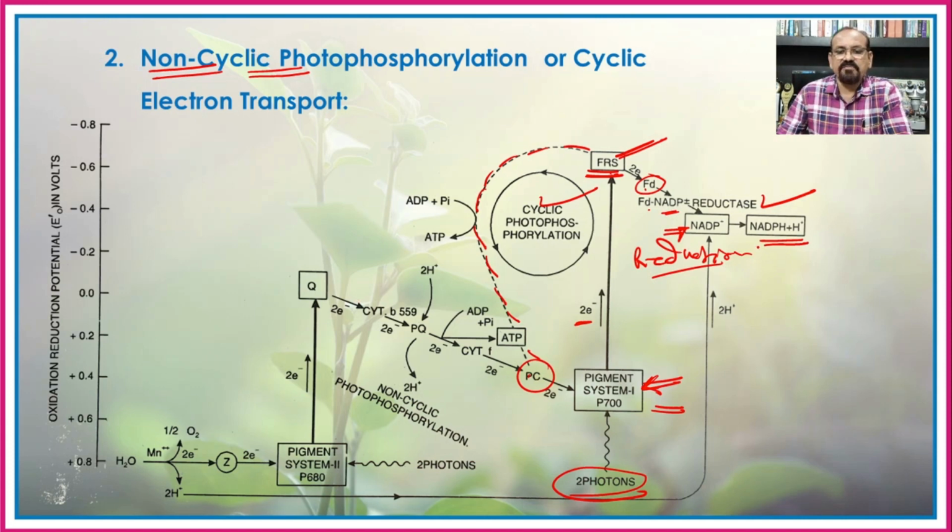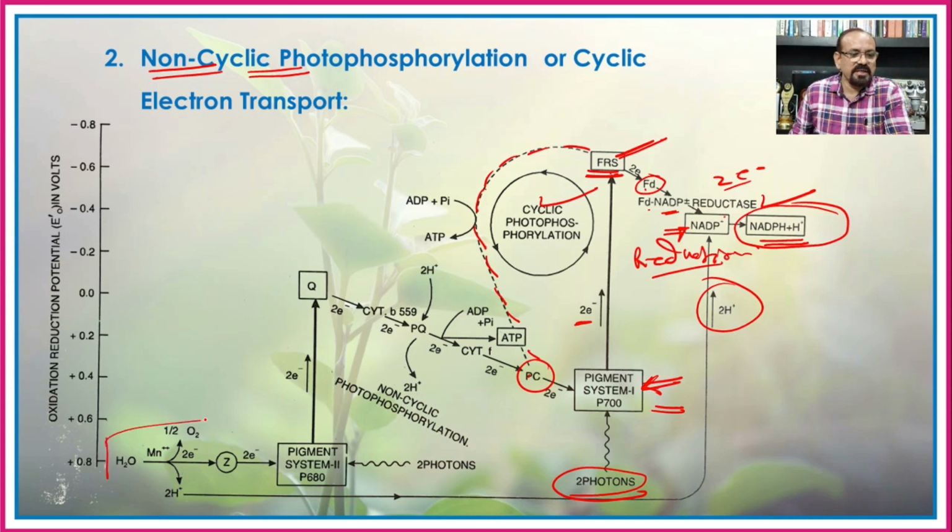So at this time we can say that these two electrons which are emitted from the photosystem 1 are used for the formation of NADPH2, and at the same time there is a utilization of the two protons which come from the photolysis of water, as we have seen earlier.